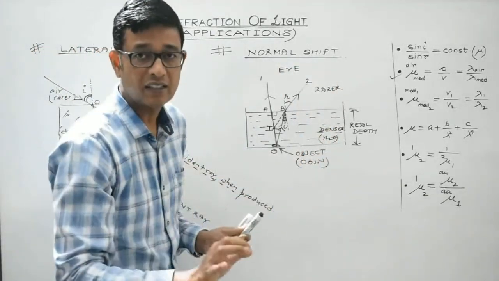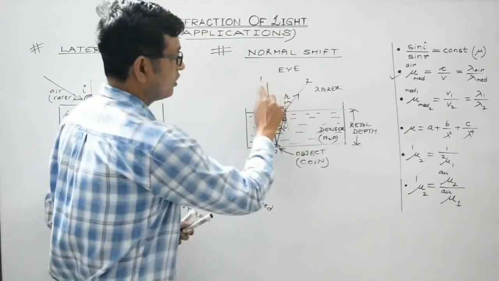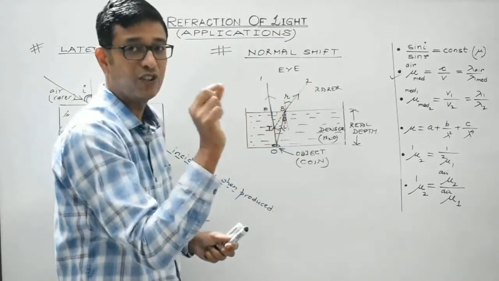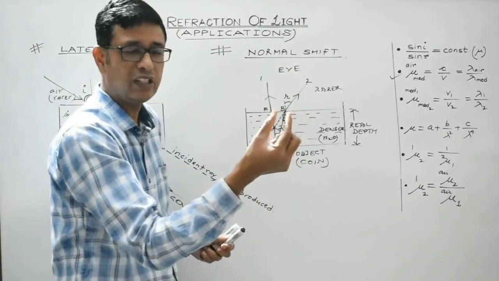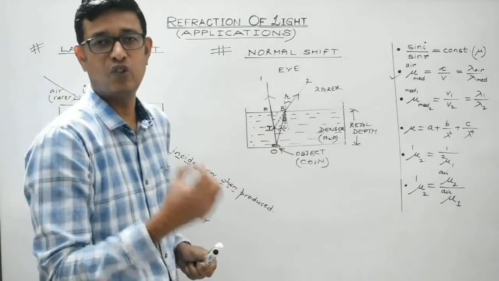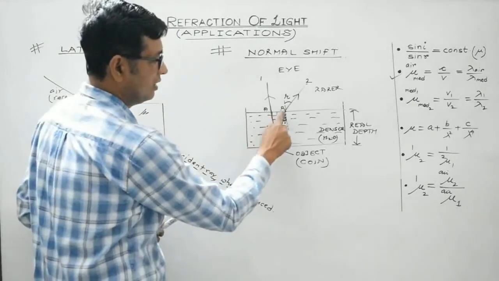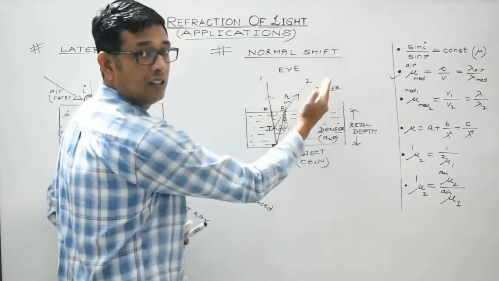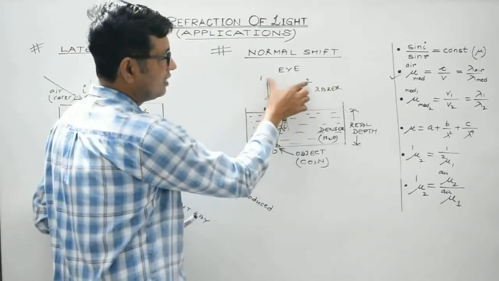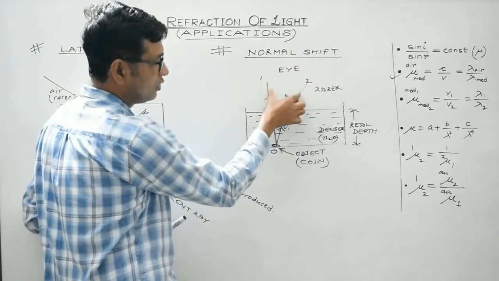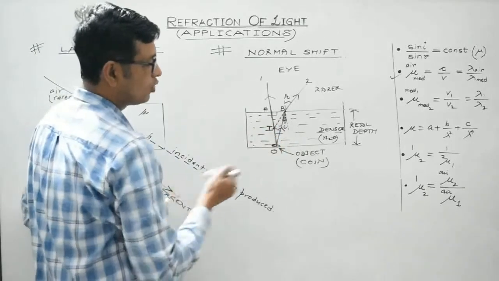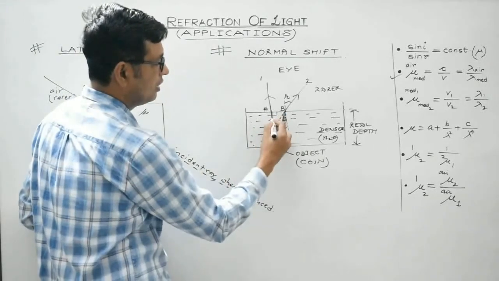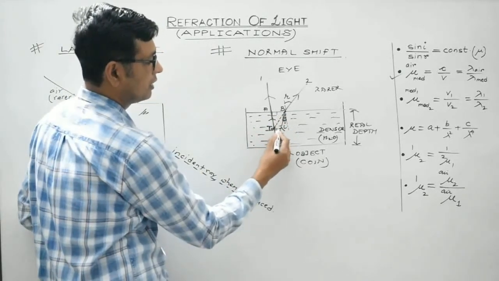In actual practice, for rays 1 and 2 to enter the retina of the eye, points A and B must lie infinitesimally, very, very close to each other. But obviously, here some bending of light will take place. So when these two rays enter the retina of the eye, it appears as if these rays are coming from a point somewhere over here. So this is where the point will appear, like this.